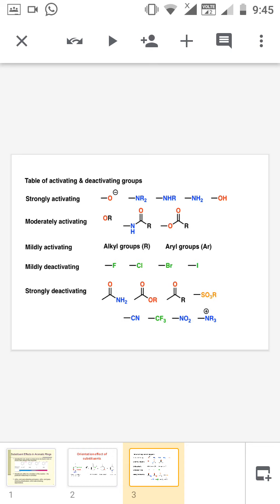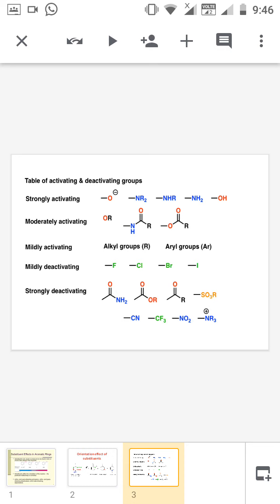Then how will you find out whether a substituent is activating or deactivating? In an activating group, there is always a negative charge or a lone pair of electrons present on the main bonding atom. In the first example, O minus, the strongly activating group, there is a negative charge. In the case of NR2, there is no negative charge, but even then a lone pair of electrons is present on the nitrogen, so it is an activating group.